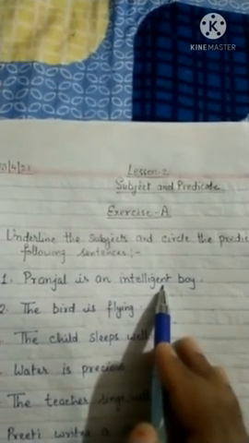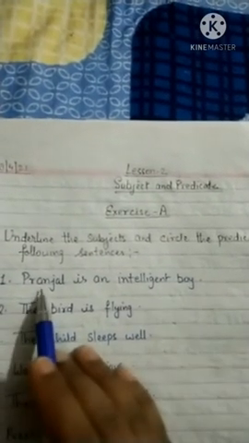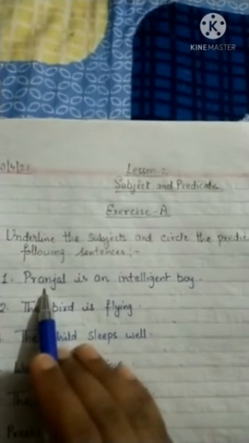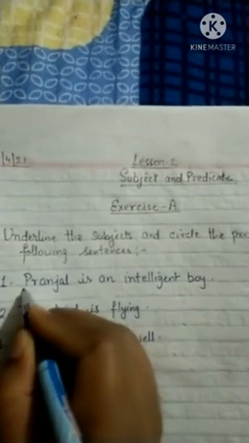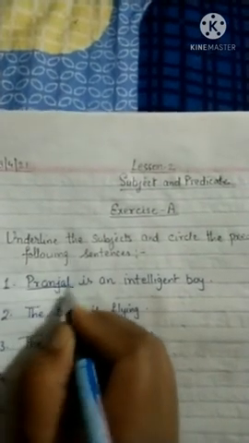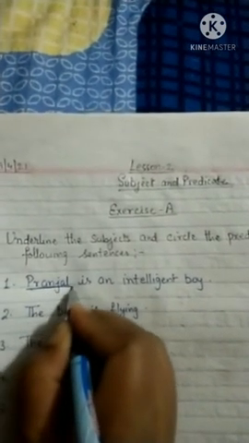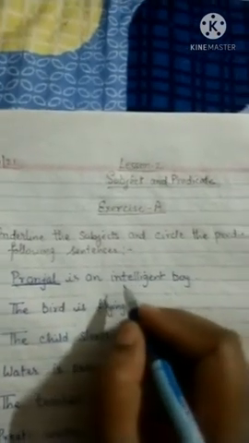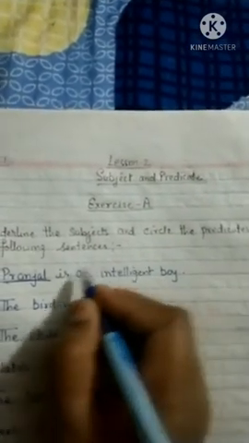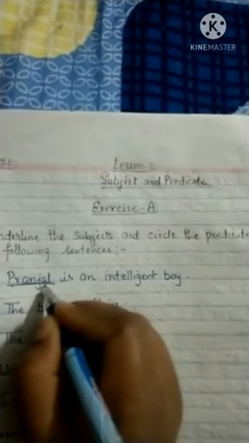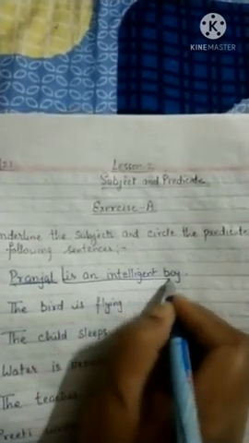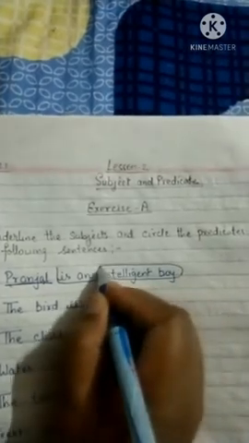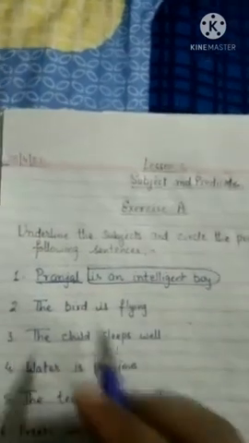Yesterday I told you that the subject is the person, place or thing about which something is said in the sentence. So you have to underline it. So this is the subject, you can underline it. And the predicate you have to circle. After selecting the subject, the rest of the part is your predicate, you all know. So encircle it like this. Okay, complete it like this.